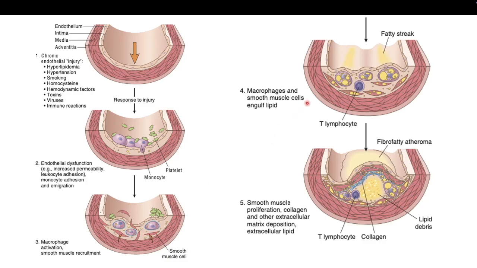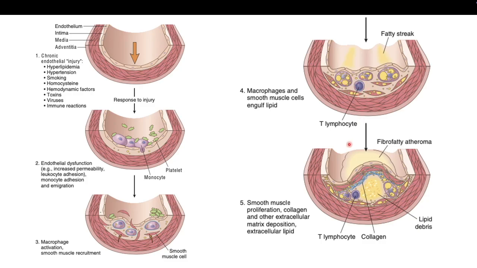And then as it worsens, it will cause further narrowing, and usually if you do an autopsy, you can see the fatty streak within the lumen, and the lumen is narrowed, and if you take a biopsy of that area, you can see some lipid-laden macrophages and some T lymphocytes.